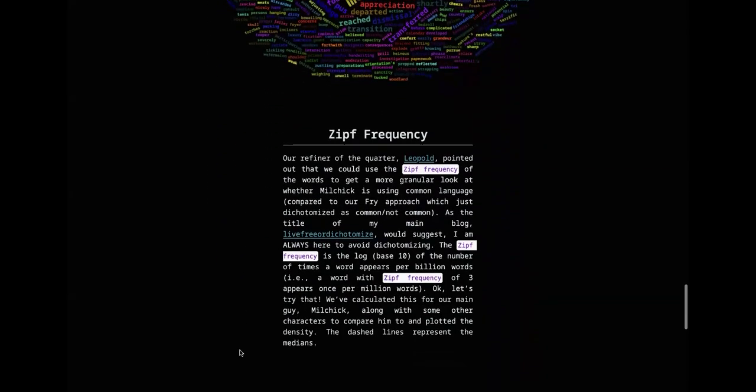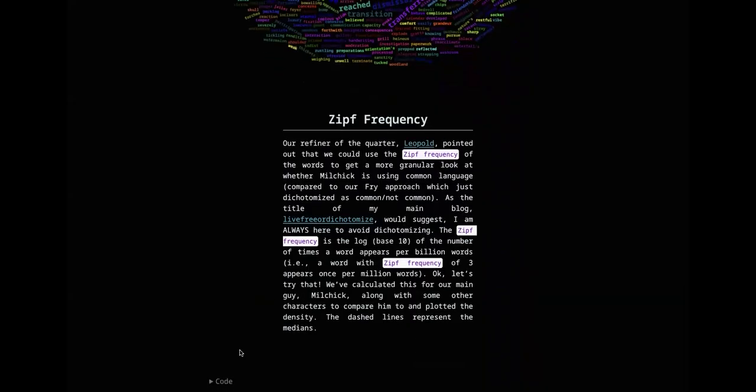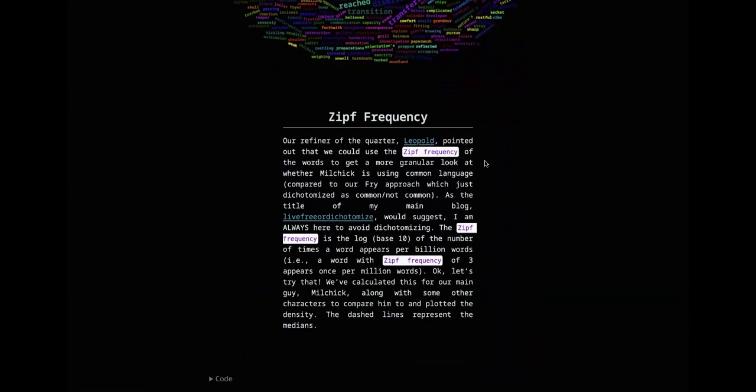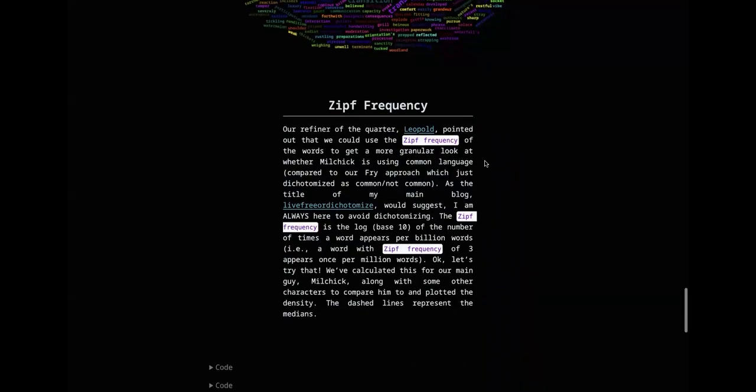And then I found myself in this community of people also interested in both data analysis and Severance. And so Leopold, who is a refiner of the quarter, said that we could use the Zipf frequency of the word, as opposed to the Fry approach that I had used.